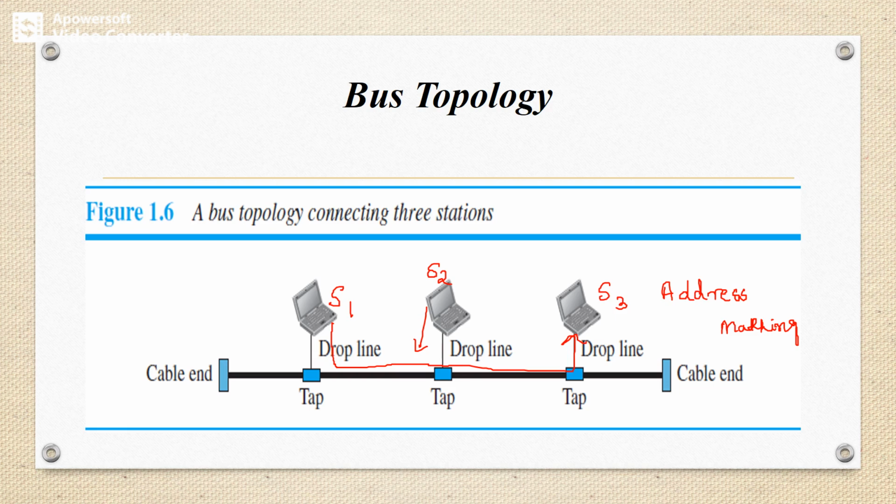Bus is a passive topology because it requires termination. The cable cannot be left unterminated in the bus network. So it is a passive topology, where termination of the bus is mandatory.